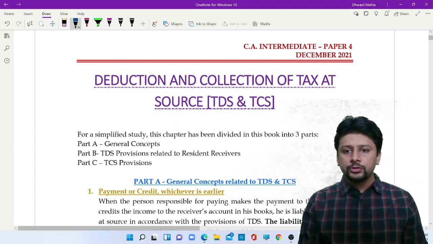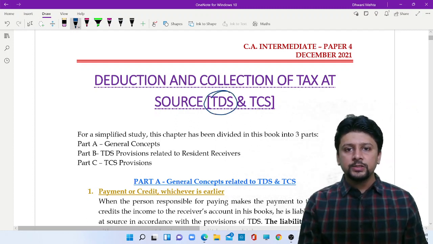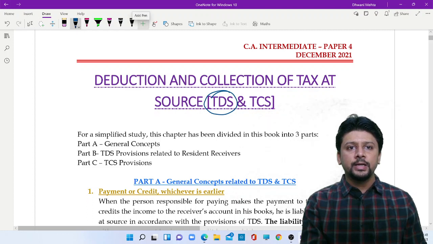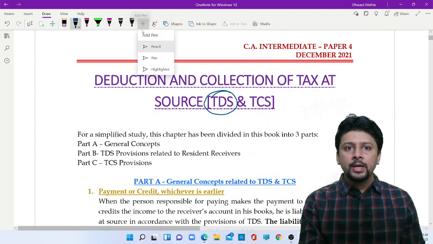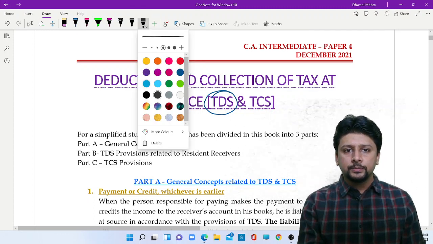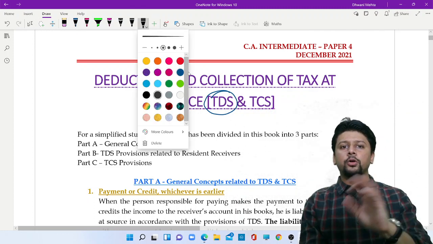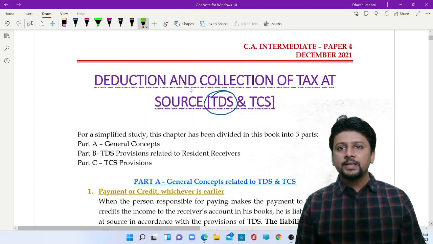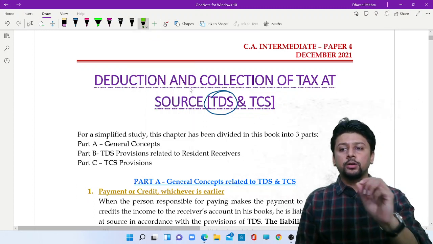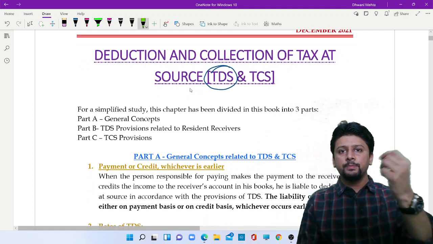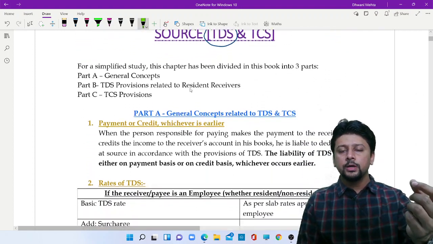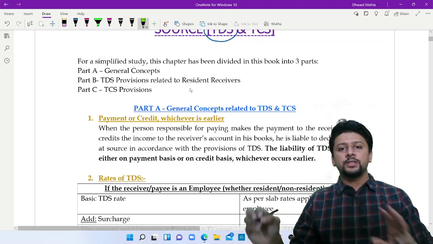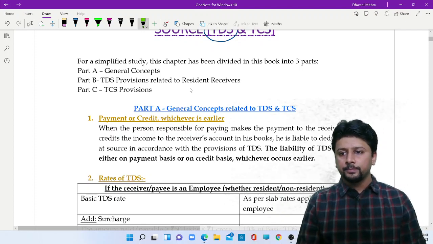Tax deducted at source, TDS, is the responsibility, the liability, the duty of the payer. The payer will deduct tax either on payment or on credit, whichever event happens earlier. That is the event on which he is supposed to deduct tax: when he pays the amount to the receiver or when he credits the amount in the receiver's ledger account, whichever is earlier.